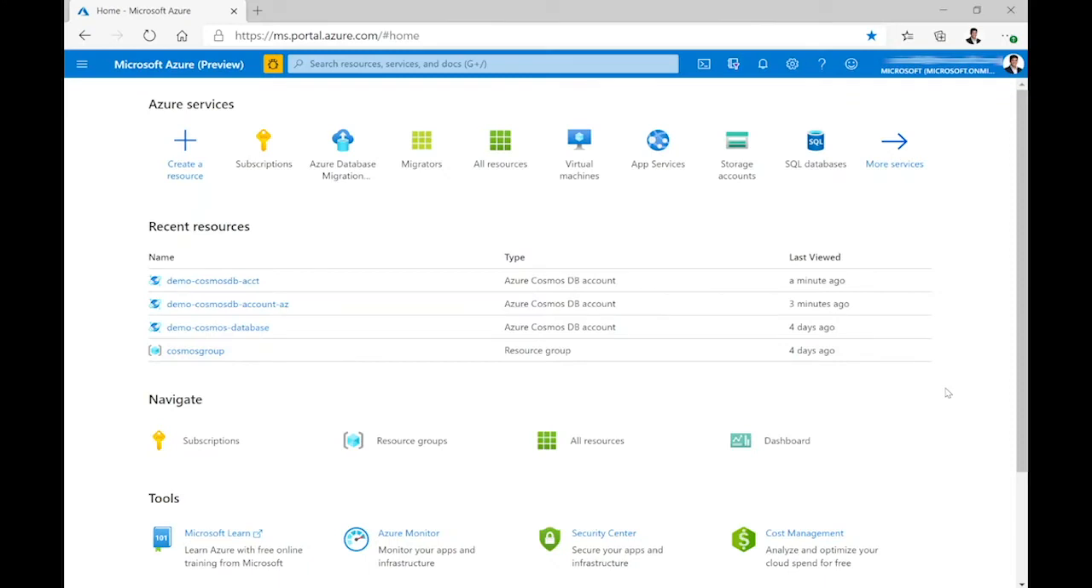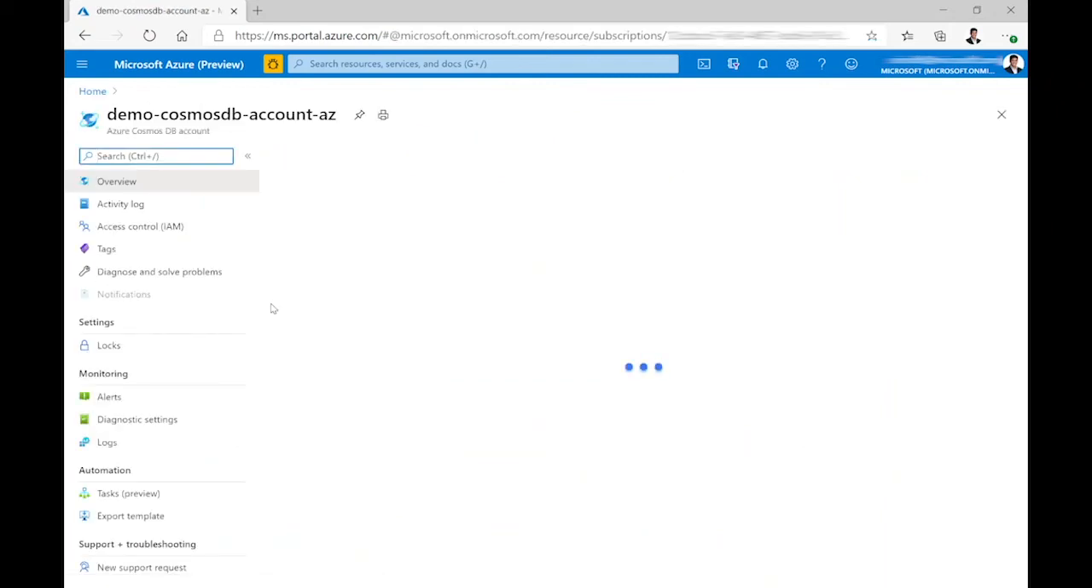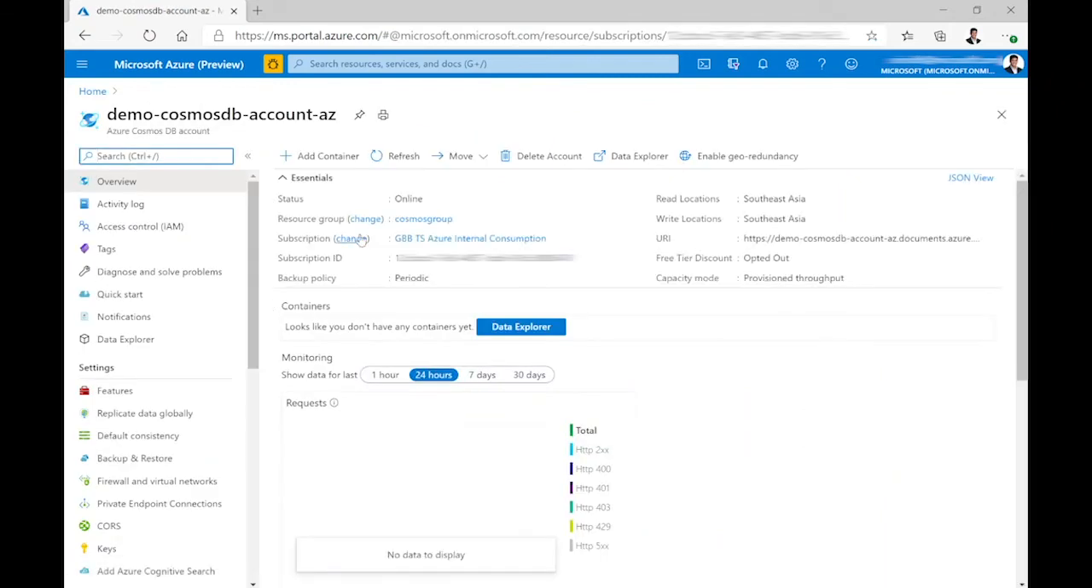So let's see how to create a container within the database we created earlier. Once you log into the Azure portal, in the home page, look for the database account you created earlier. Click on the database account and click on add container.